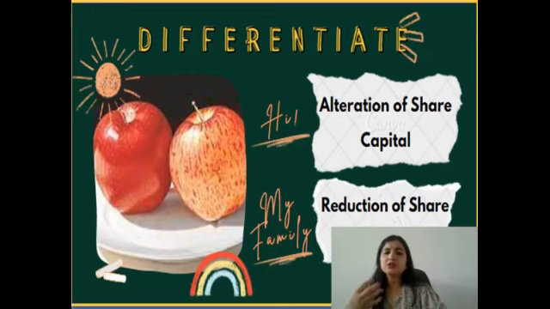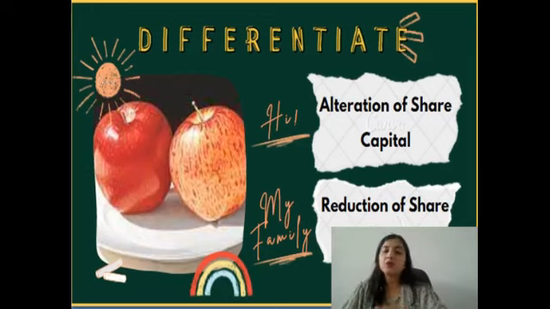Now, what usually you can make a mistake over here is that there are two types of format which we usually follow in a differentiate type of question. One is a table format, a T format, and the other one is a statement format, where we start writing.